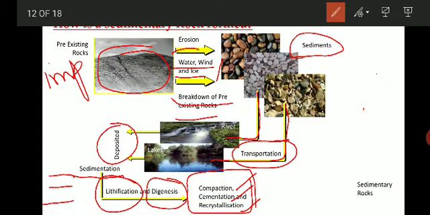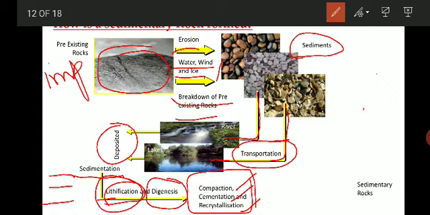So lithification is the conversion of loose sediments into hard rock. Litho stands for rock, so it is a process of formation of the rock from loose sediments into a hard rock.